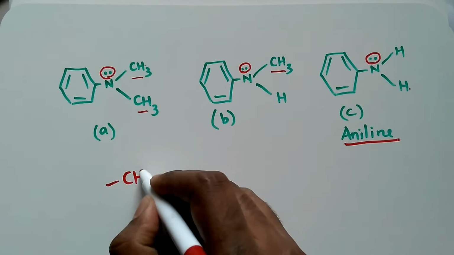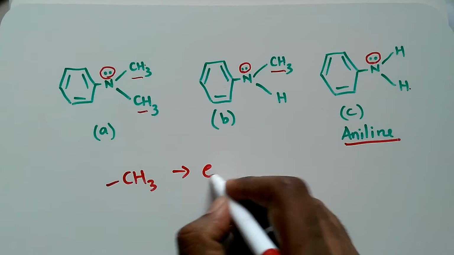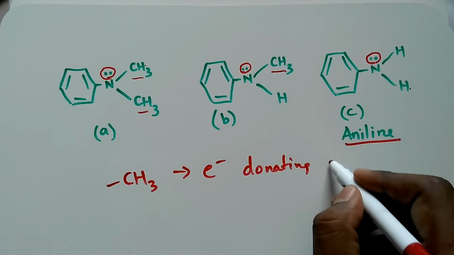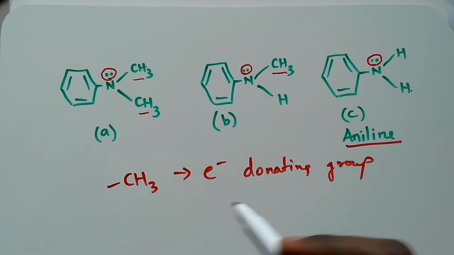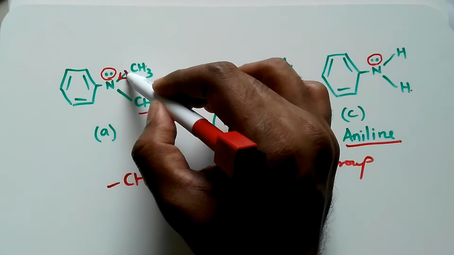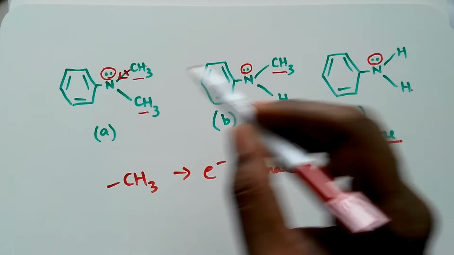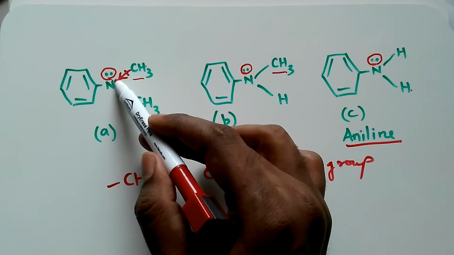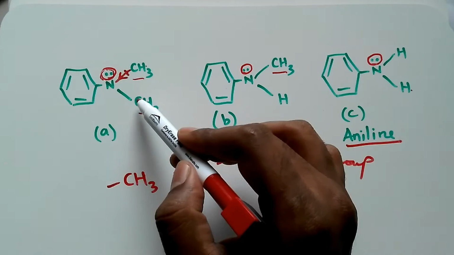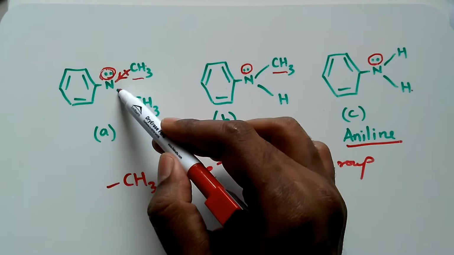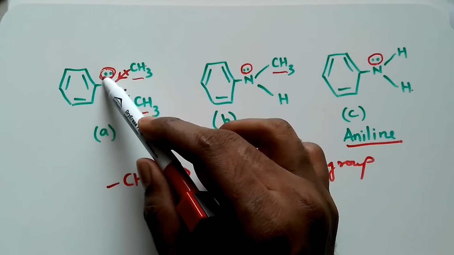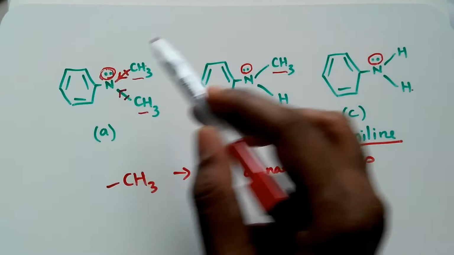Now we should understand that CH3 is an electron donating group. Since it is an electron donating group, it will shift the electron density towards N, so the density of electrons here becomes more. This CH3 also will shift the electron density towards this nitrogen, thereby increasing the electron density here.